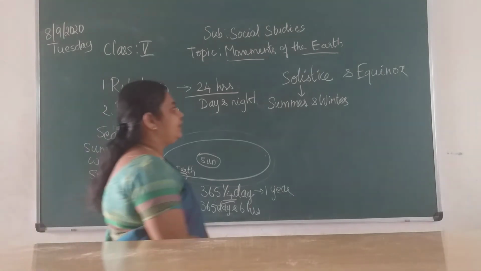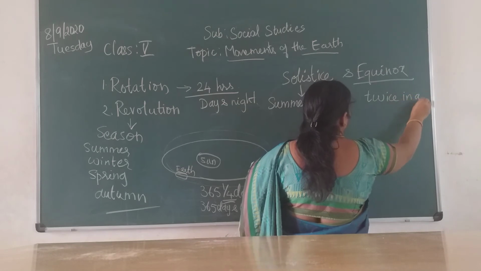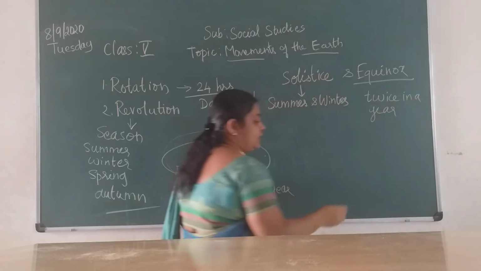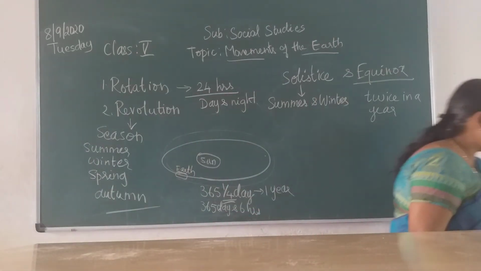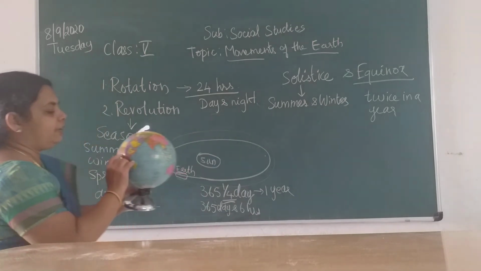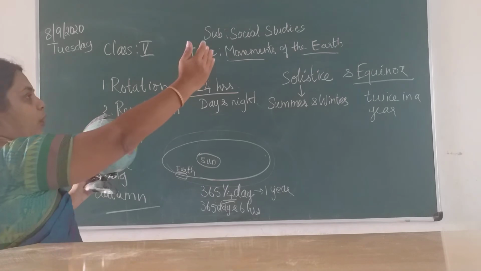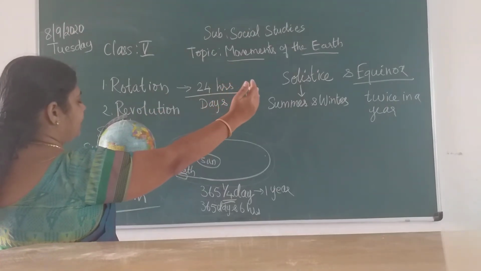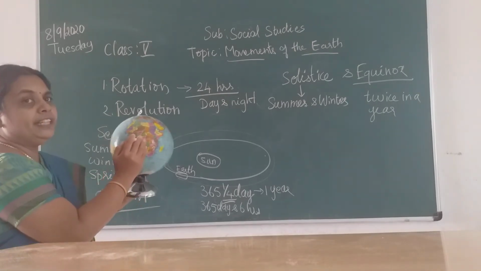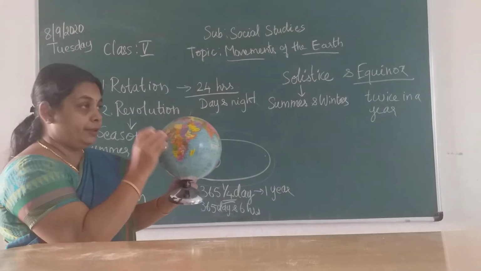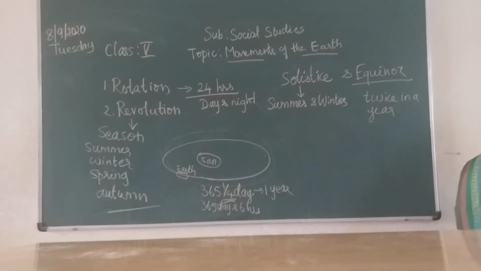Then coming to equinox. So twice in a year the sun falls directly on the equator. Okay. So I have shown you in the globe also. This is the center of the great circle. Okay. This one is your equator. So what happens, sometimes twice in a year, the sun directly falls on this equator. So you have equal hours of daylight and night also. Okay. So you have 2 things twice in a year.